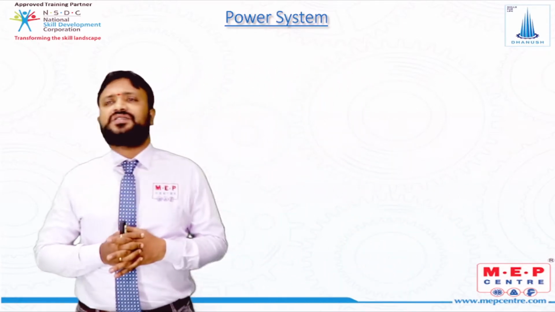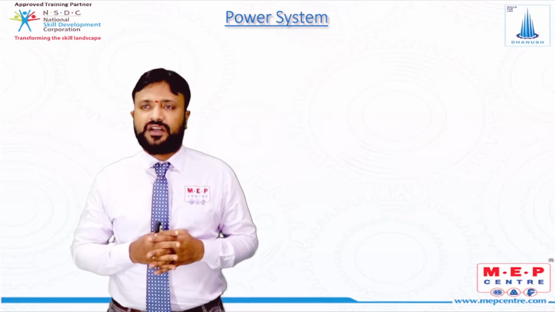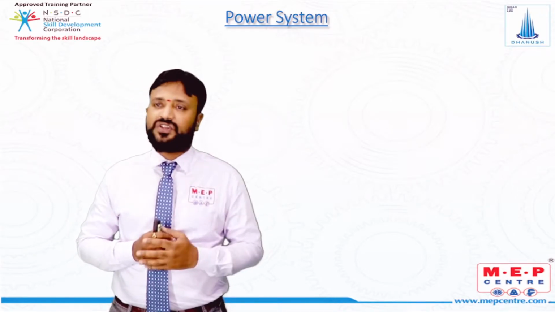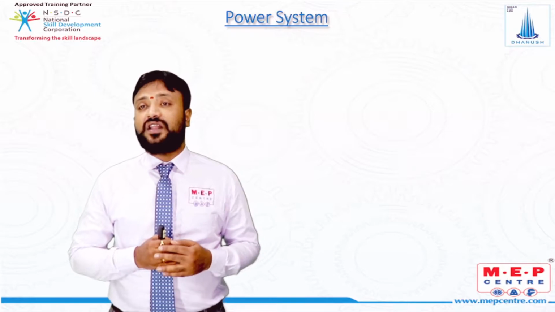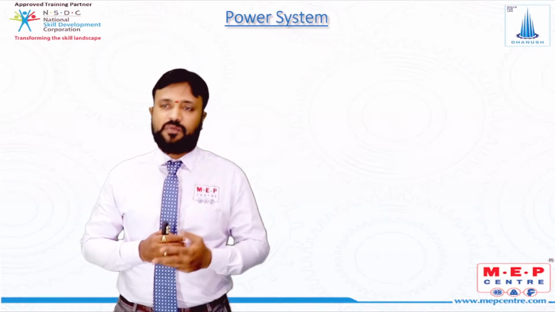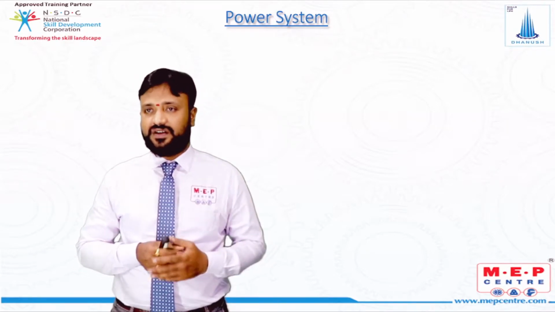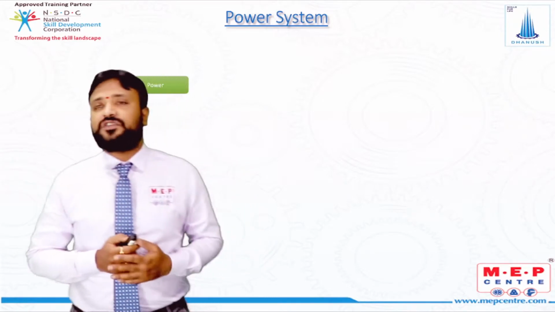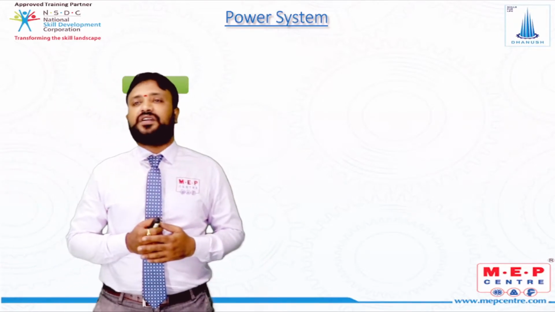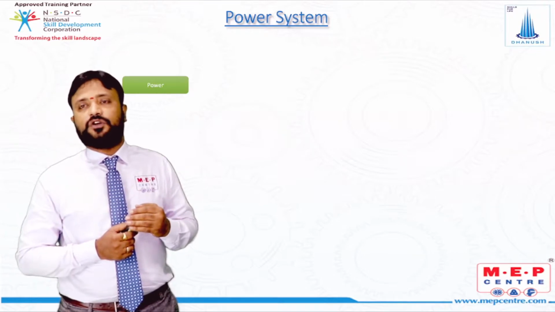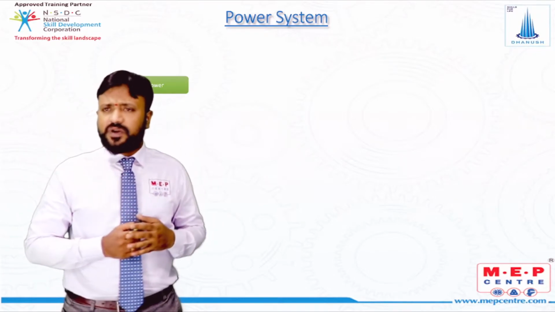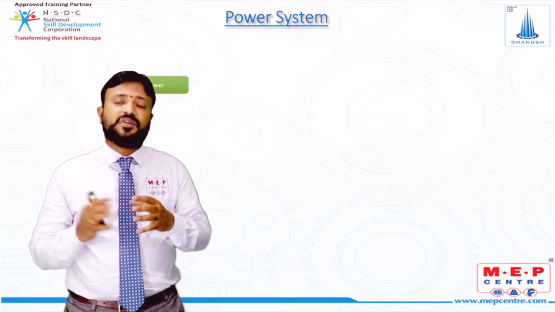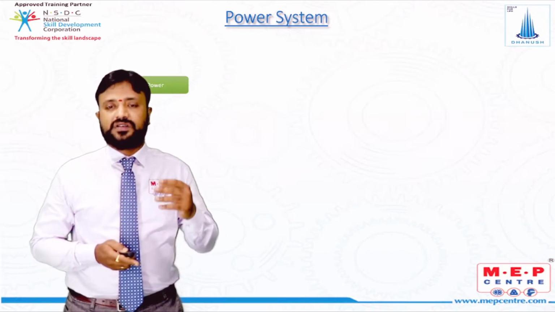We all know that the power which you are getting is obviously generated somewhere in a generation station. Generation stations are nothing but nuclear, thermal, hydel and other power plants. Okay, different power plants where the energy is generated. Now whatever energy has been generated has to be transferred to the consumer end. So what are the things we have from the generation stations to the consumer end? Let us look.